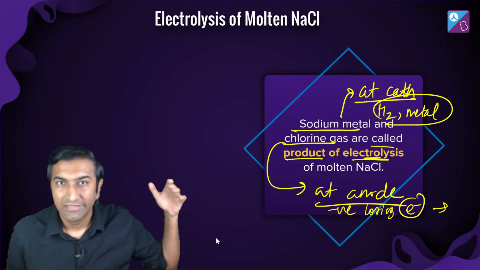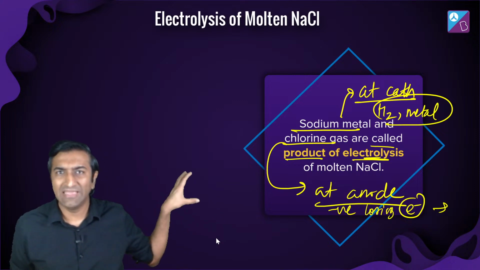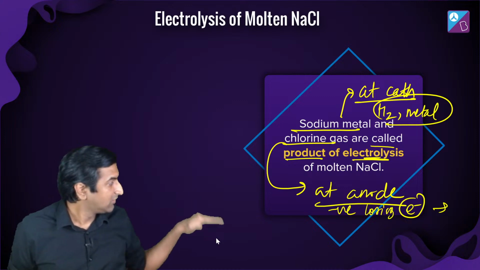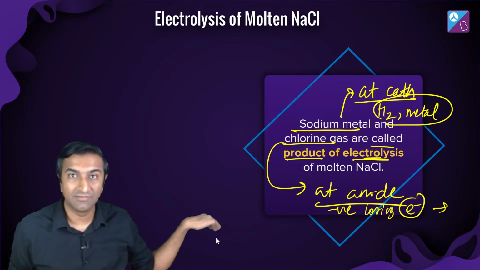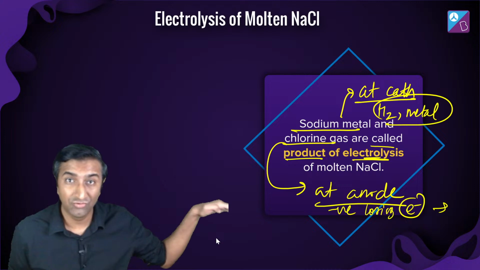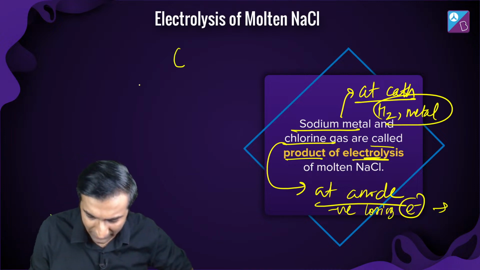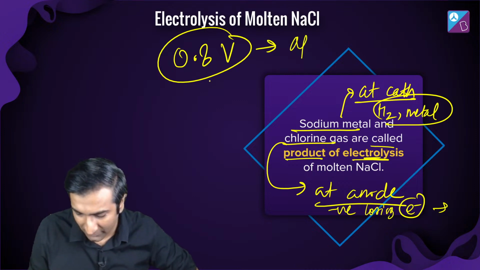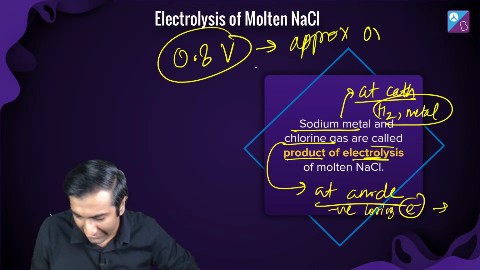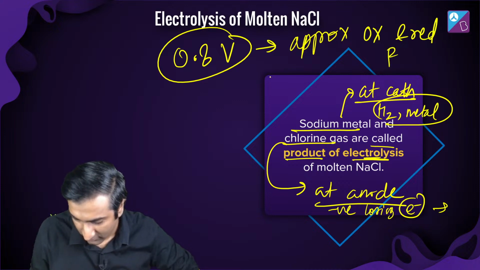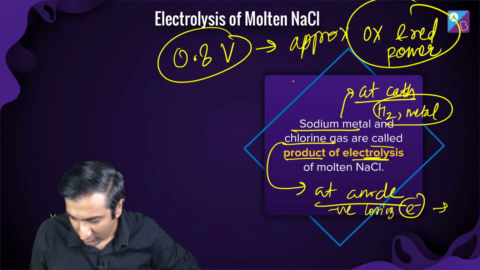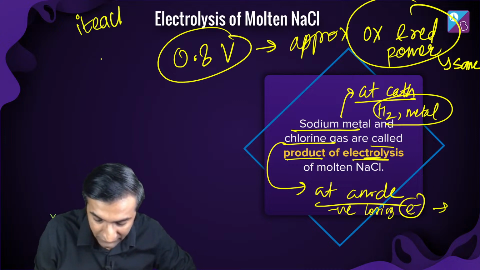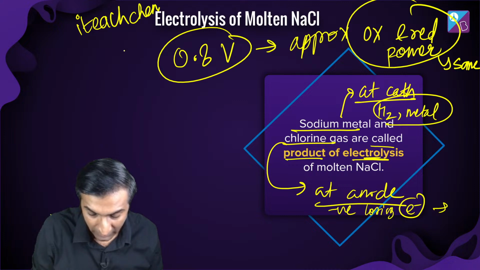I had said that hydrogen happens to be the zero of the E value, but that does not mean that is the point at which things suddenly become oxidizing or reducing. Hydrogen is a reducing agent. And I had said earlier from JEE that 0.8 volts is the voltage at which approximately oxidizing and reducing power is the same. It is not zero. If you don't understand this, it's okay. Ping me on iTeachChem. I'll give you the JEE resources. I'll send you photos from JEE that you can read at ease.